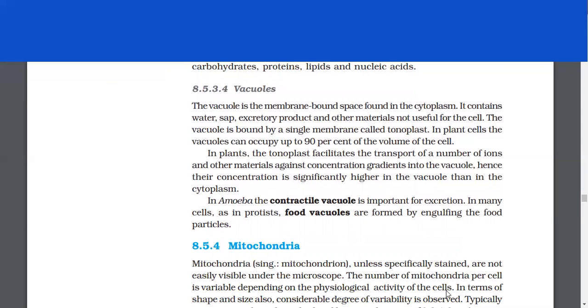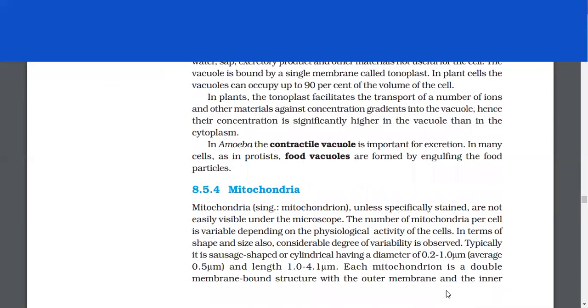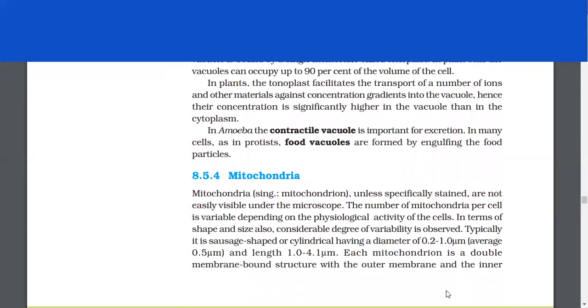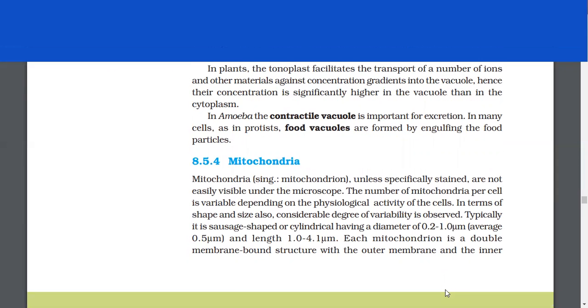In plants, the tonoplast facilitates transport of a number of ions and other materials against concentration gradients into the vacuole. Hence, their concentration is significantly higher in the vacuole than in the cytoplasm. In amoeba, the contractile vacuole is important for excretion. In many cells, such as in protists, food vacuoles are formed by engulfing the food particles.